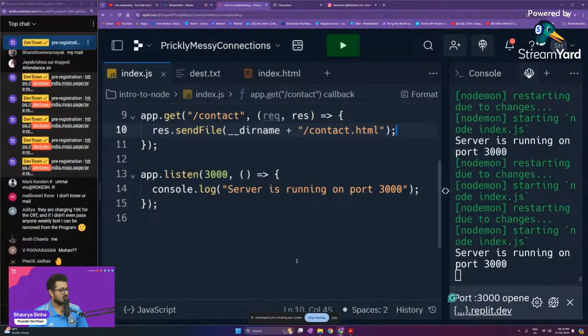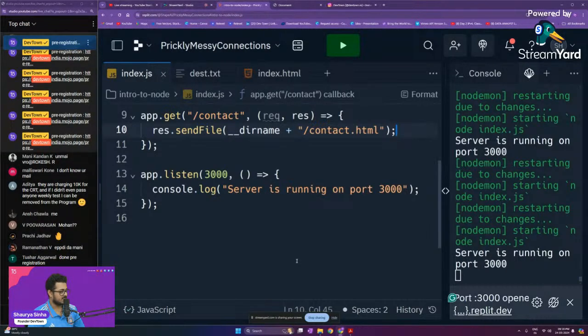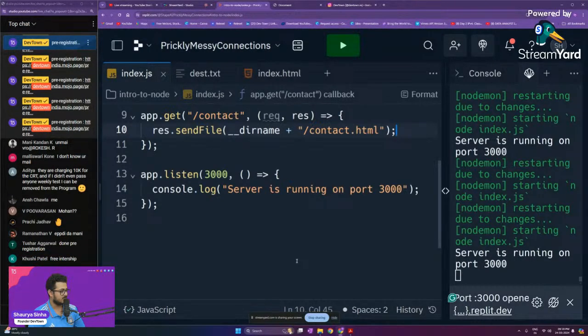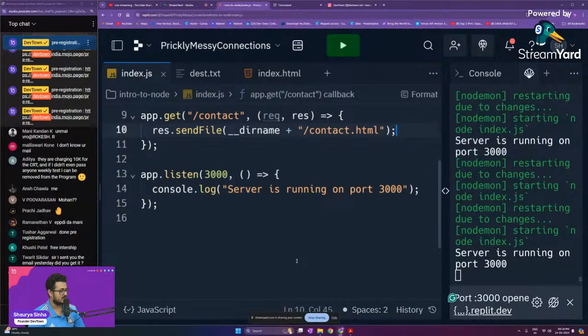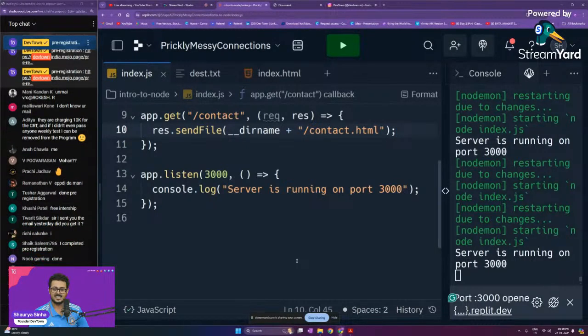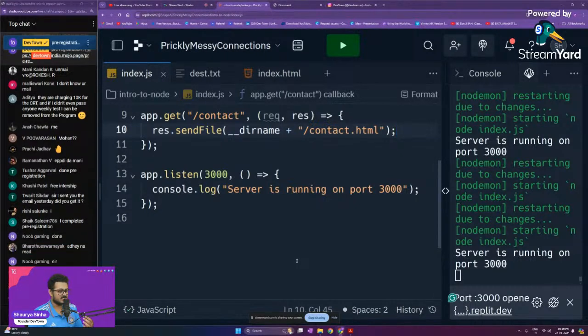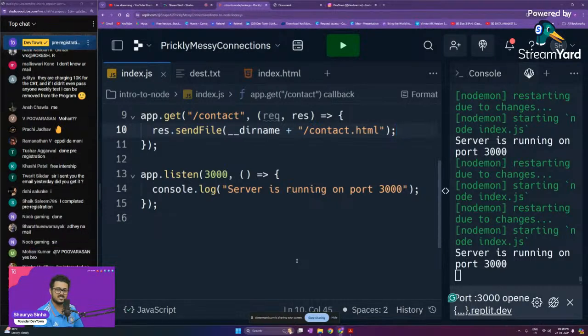They are charging 10K for CRT, and even if I don't pass any weekly test, I can be removed from the program. What the heck? If it's 10,000 just for giving tests, go to LinkedIn, where you get tests for free and they even count for something. But I think you should talk to your college professors and your seniors as well about whether this is right or wrong, because I don't think this is even legal. Maybe something like this didn't exist in my time.